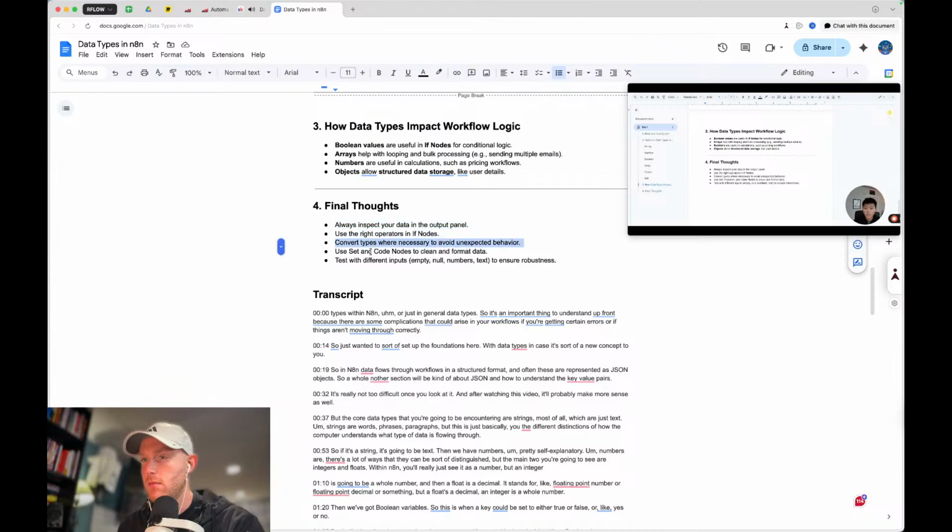You can use these different nodes to clean and format your data. And obviously the function is the legacy name. So basically set and encode nodes to clean and format your data and your data types, and then test with different inputs, empty, null, numbers, text to ensure robustness.